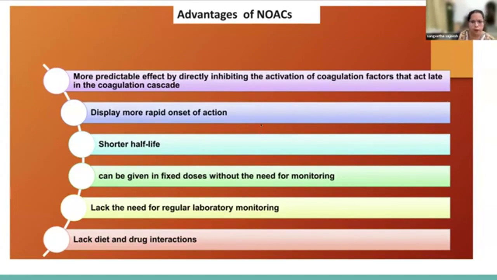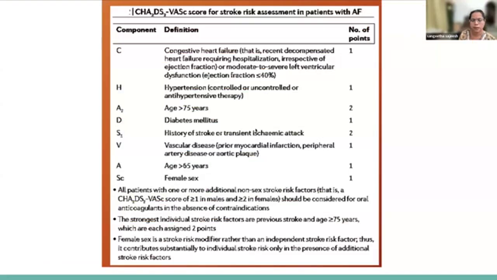They have a more rapid onset of action. No bridging is required. They have a shorter half-life, can be given in a fixed dose without the need for monitoring, and they lack diet and drug interactions.